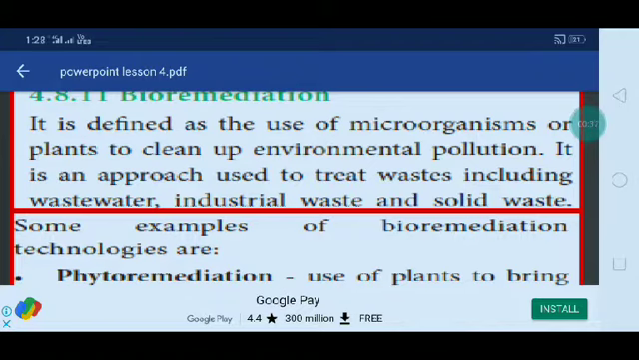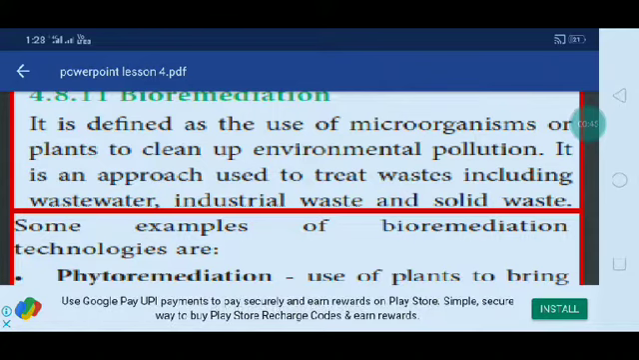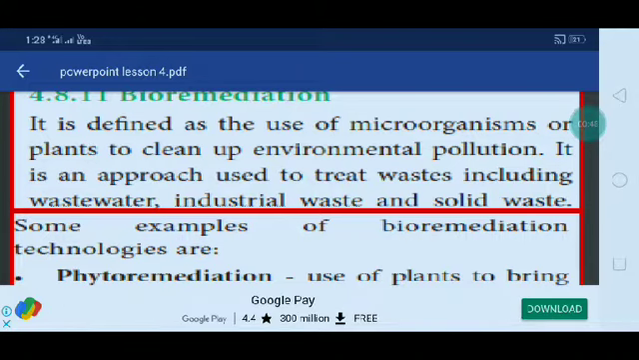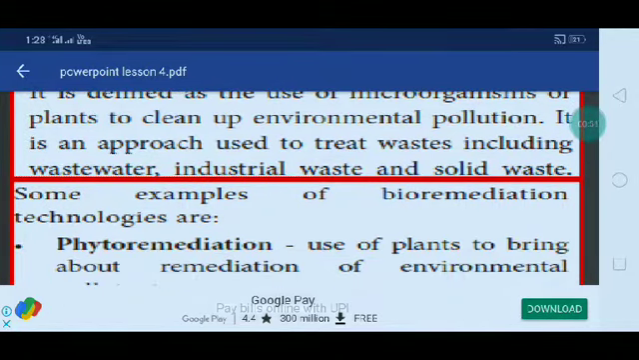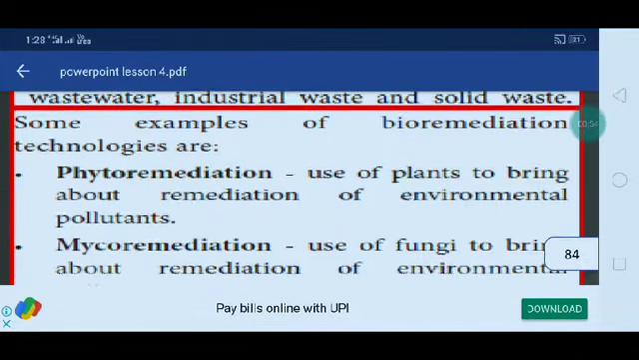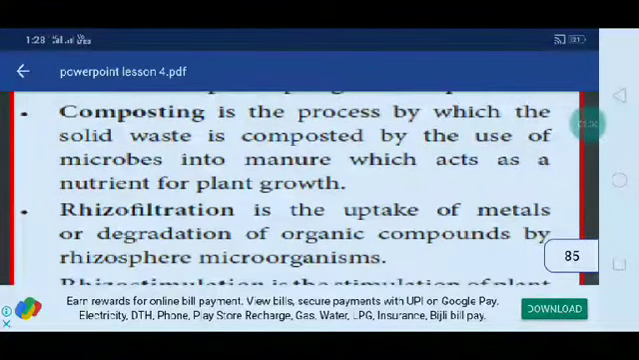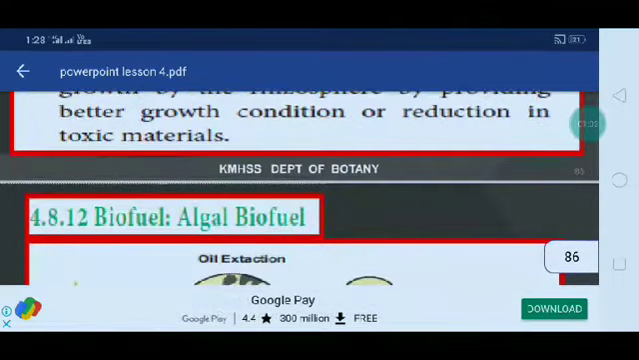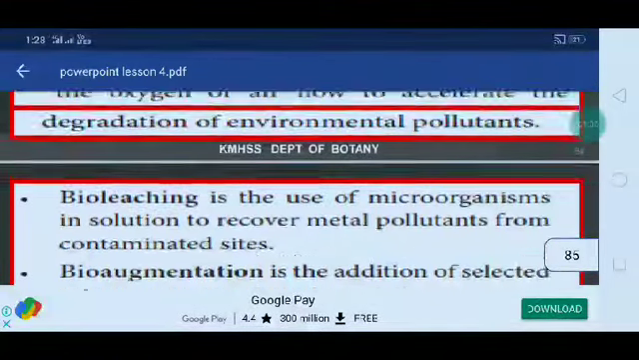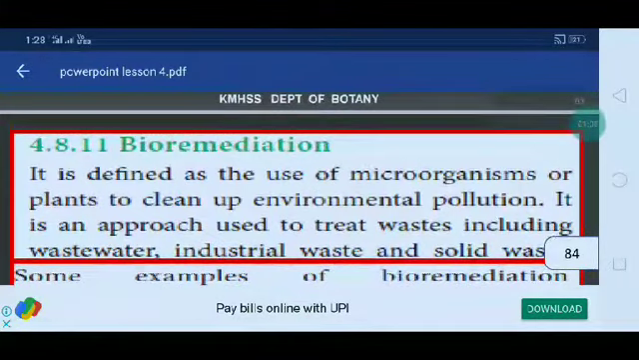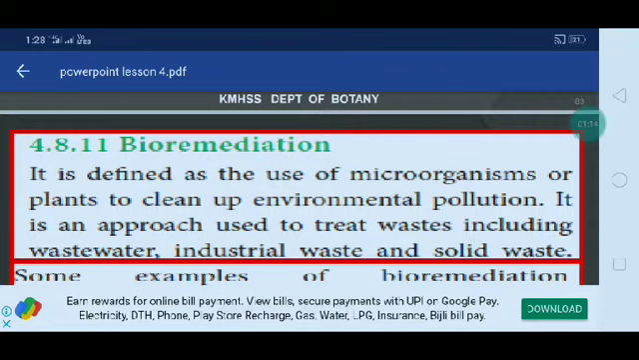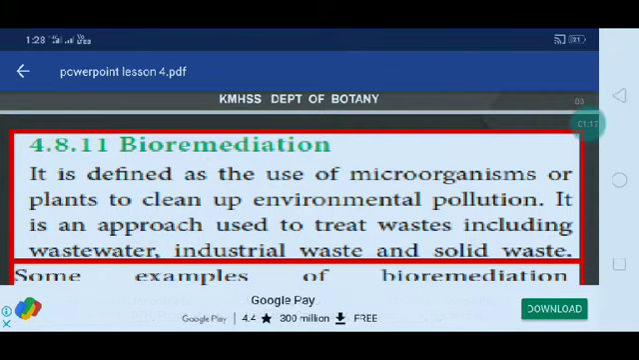It is defined as the use of microorganisms or plants to clean up environmental pollution. It is an approach used to treat wastes, including wastewater, industrial waste and solid waste. Some examples of bioremediation technologies are phytoremediation, mycoremediation, bioventing, bioleaching, bioaugmentation, composting, rhizofiltration, and rhizostimulation. These are the aspects or examples of bioremediation. So that is the definition of bioremediation: the use of microorganisms or plants to clean up environmental pollution.